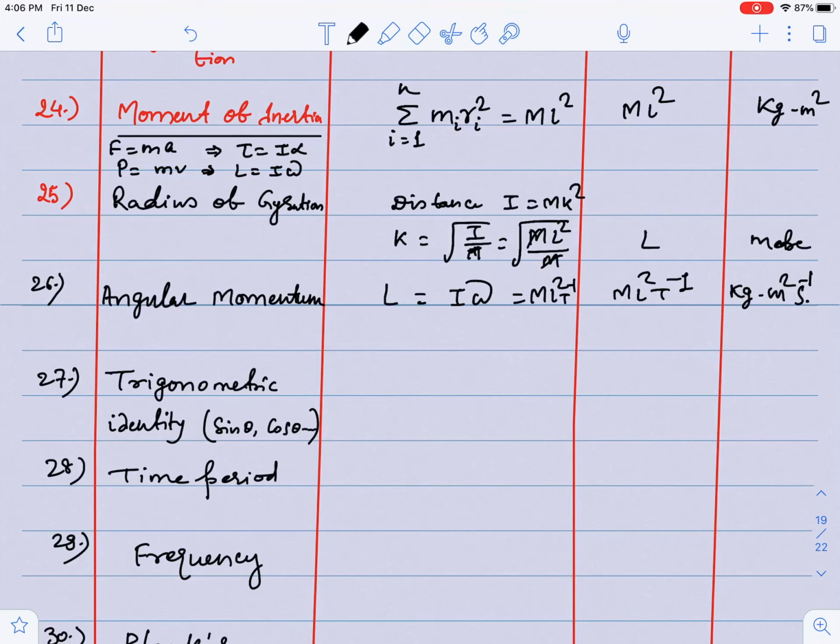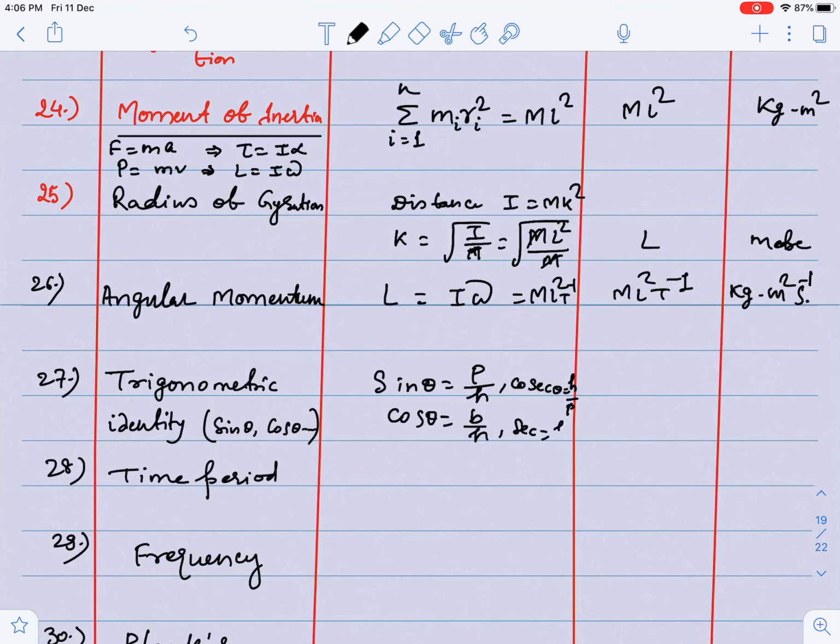Trigonometrical identities, whether it is sine theta, cos theta, tan theta, whatever. Suppose sine theta is equal to p by h, length by length. So sine theta is perpendicular upon hypotenuse. Similarly, cos theta is equal to base upon hypotenuse.